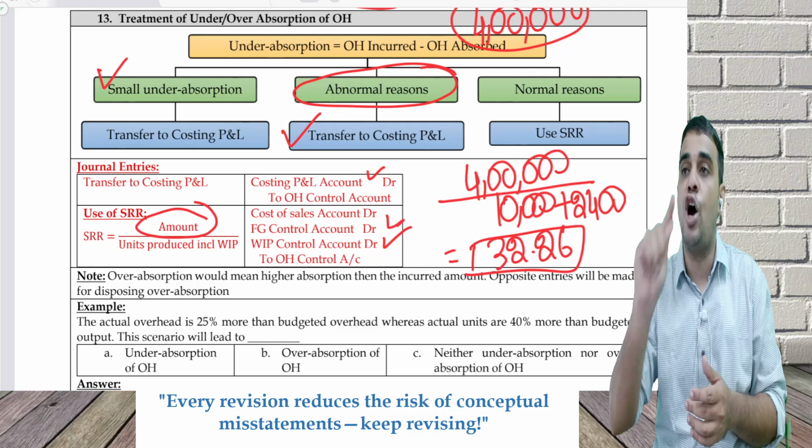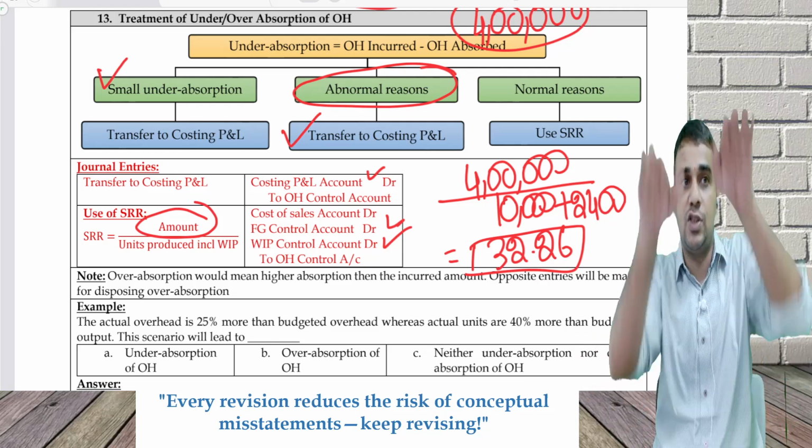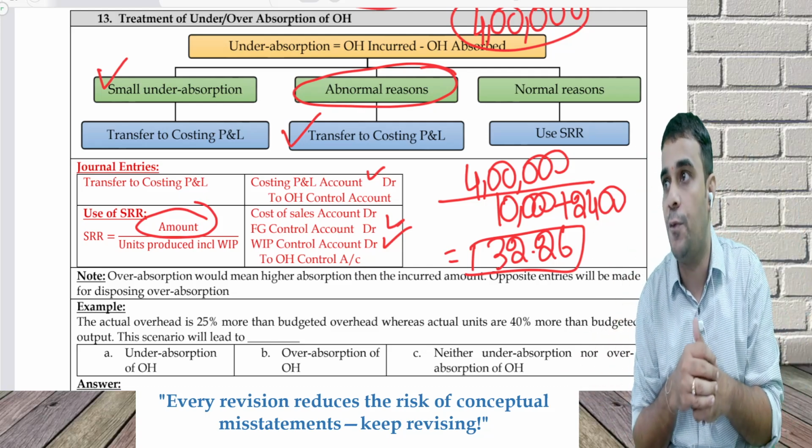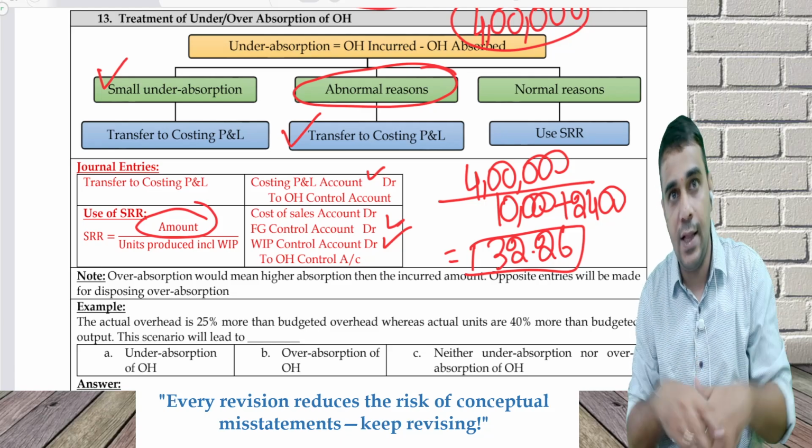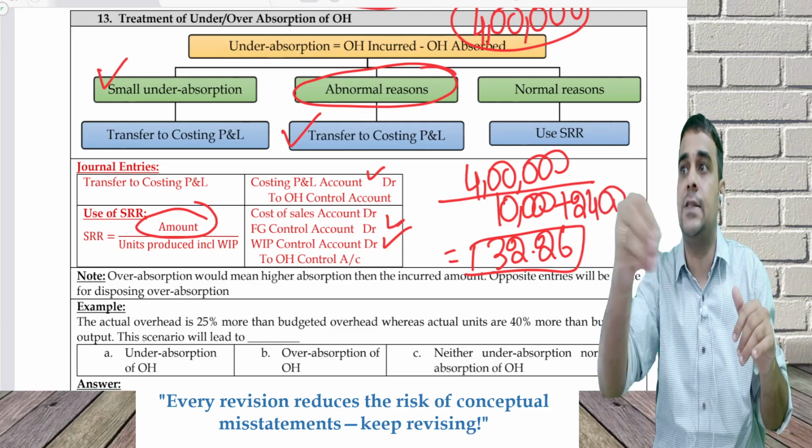In the second entry, cost of sales will be credited. Why are we crediting? Cost of sales will go down because you have recovered more from the customer. You should not have recovered more, you should have recovered less. So reduce cost of sales. That's your permanent profit. You are not going to go back to the customer and pay him.